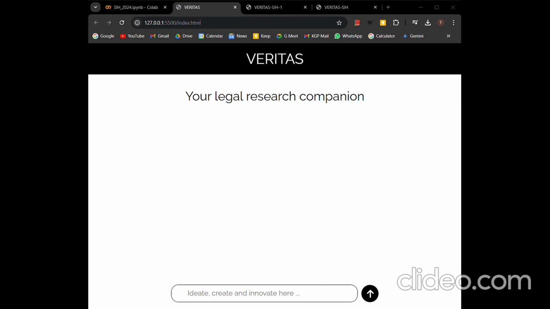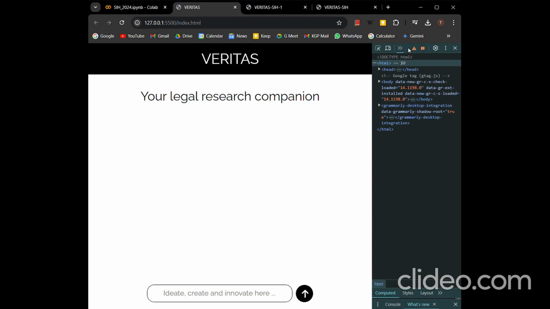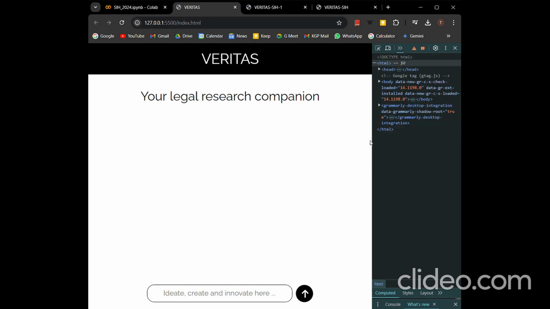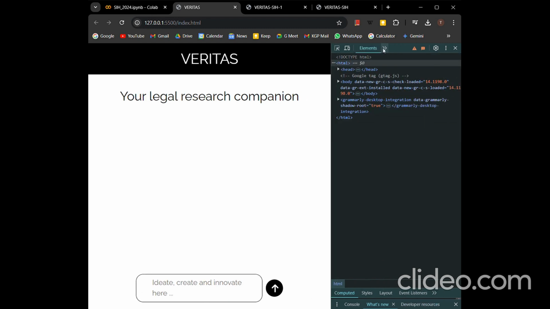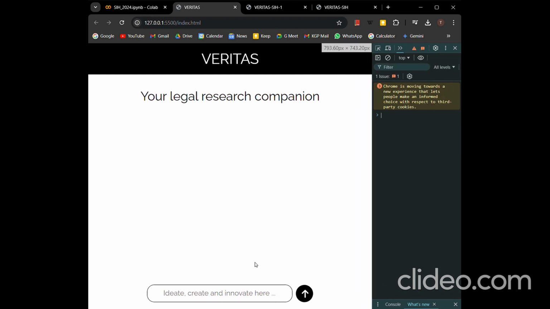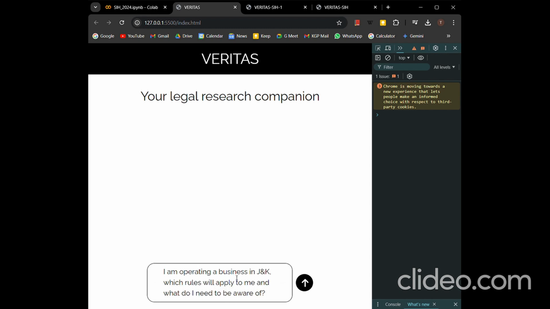I'll just run the application, so you will be able to see it over here. And I'll just put in the response. Just a second. I've opened the console over here so that you can see what is going on when I click enter. Let me just paste this. So I have pasted: I am operating a business in Jammu and Kashmir. Which rules will apply to me and what do I need to be aware of?